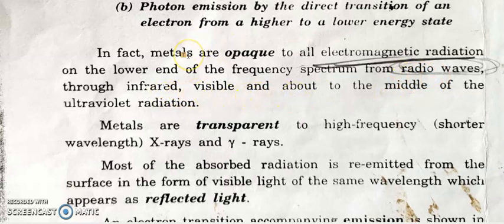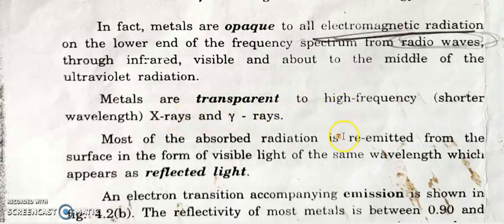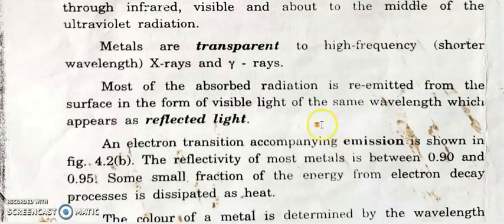So metal acts as opaque for electromagnetic radiations of the lower to middle frequency range. For higher frequency electromagnetic spectrum, such as X-rays and gamma rays, metal acts as transparent. If you send X-rays and gamma rays through the metal, they will be transmitted. So the metal acts as transparent.